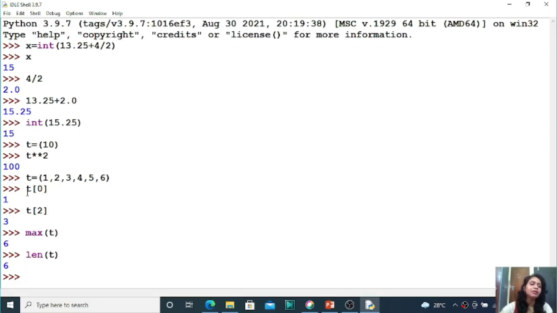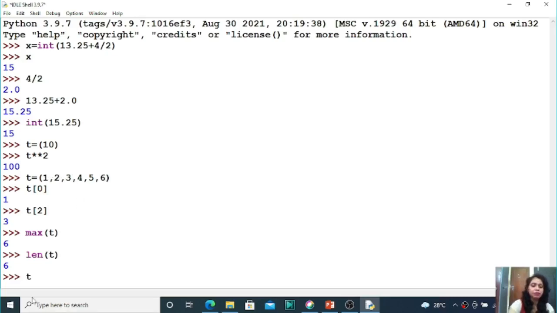Now the invalid option: tuple is an immutable data type, is it not? That means you cannot change the value in place. If you have stored 1 at index number 0, 2 at index number 1, 3 at index number 2, you cannot change these values, right students?